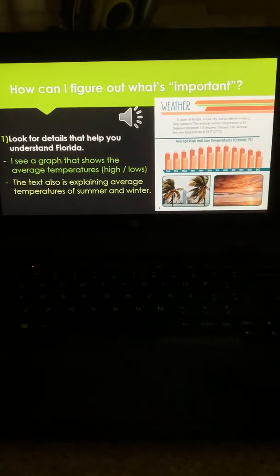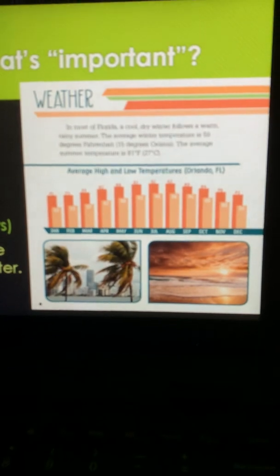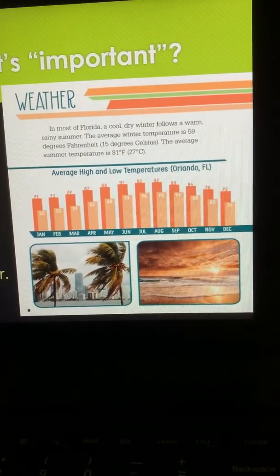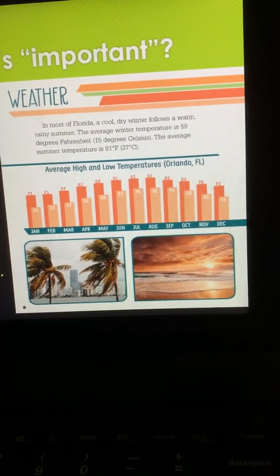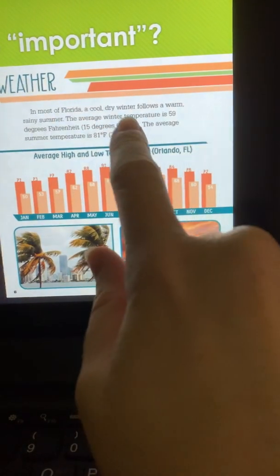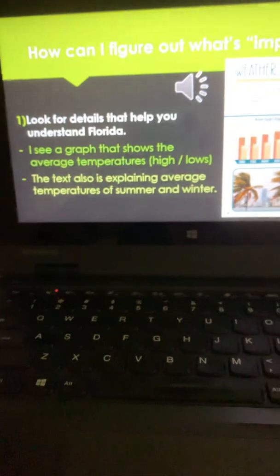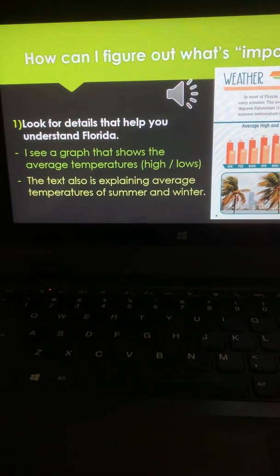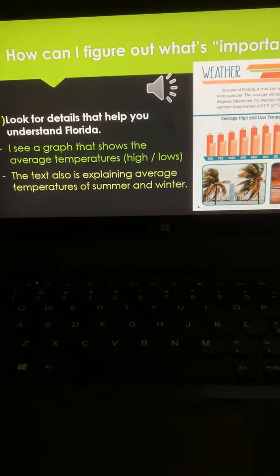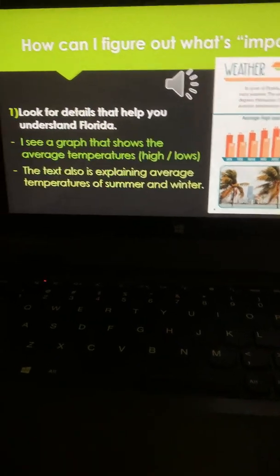So what can I determine that's important about weather? If you look, there's this whole neat little graph here about averages of highs and lows of temperatures, but it's all of the months. But if you look in the paragraph, it's only talking about winter and summer, which I notice is a little bit different. So that's what I talked about. I see the graph shows averages, highs, and lows in all of the months, whereas the text only talks about summer and winter.